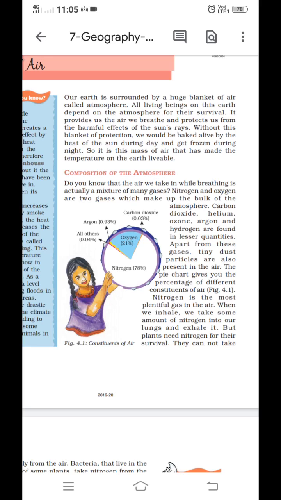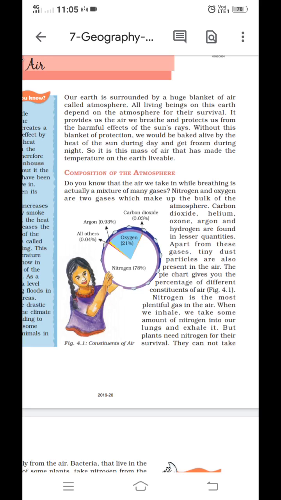Composition of the atmosphere. Do you know that the air we take in while breathing is actually a mixture of many gases? Actually the air is nothing but a mixture of many gases. Nitrogen and oxygen are the two gases which make the bulk of the atmosphere.